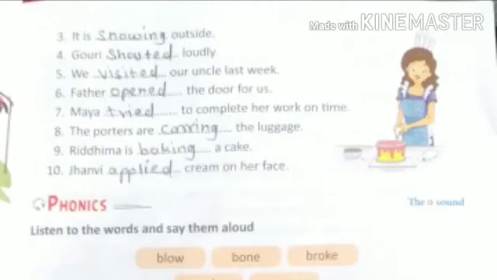Next, it is dash outside. It is snowing outside. Next, Gauri dash loudly. Gauri shouted loudly. Next, we dash our uncle last week. We visited our uncle last week.